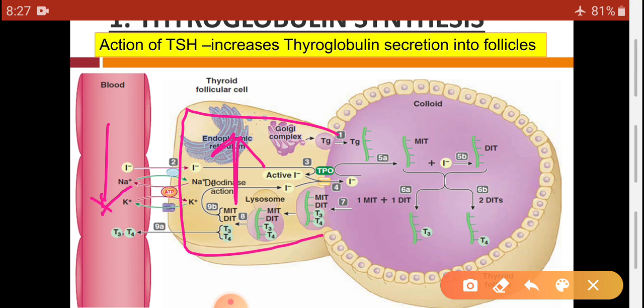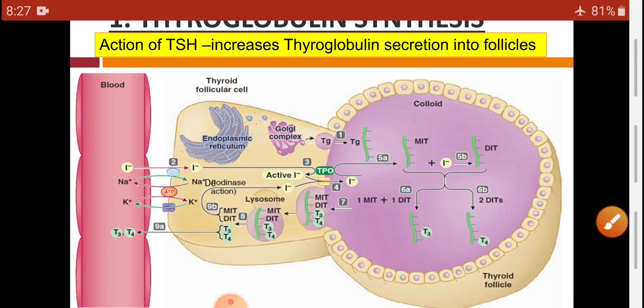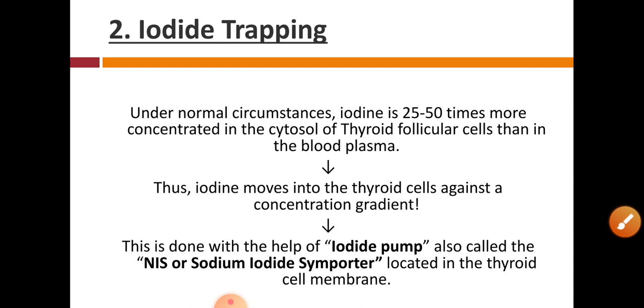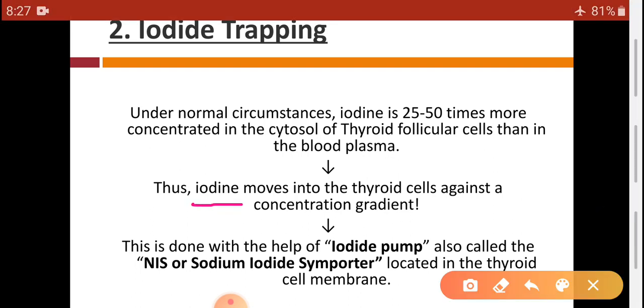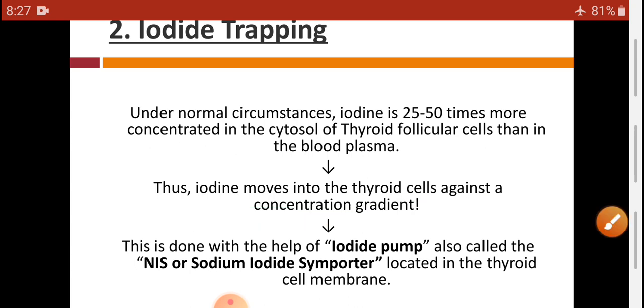So there is a transport, and it is active transport, because it has to transport against the gradient. Thus iodide moves into thyroid cells against the concentration gradient.